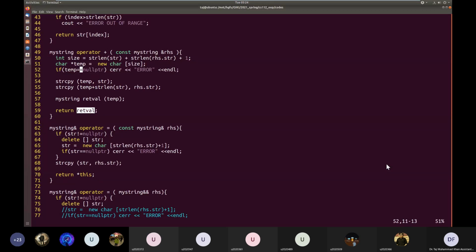If I return the result by reference, as an L value, it will be called. Yes, but here we cannot, and the thing is, here in operator plus, if I make it return by reference, it will be returning a reference to this local variable.